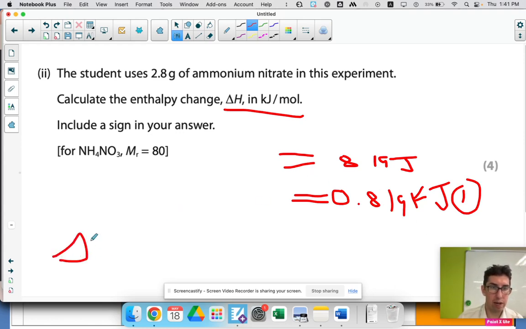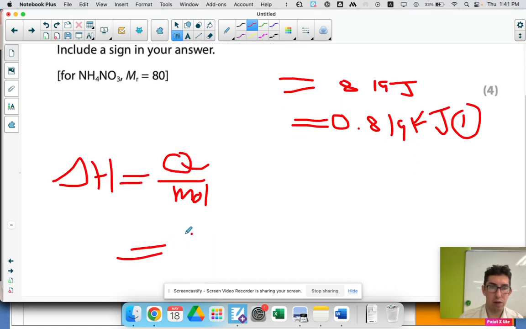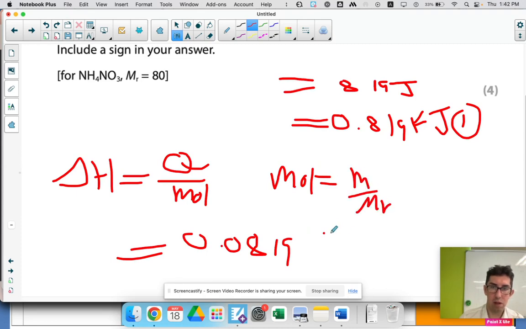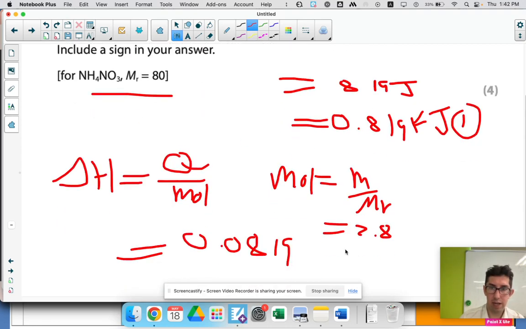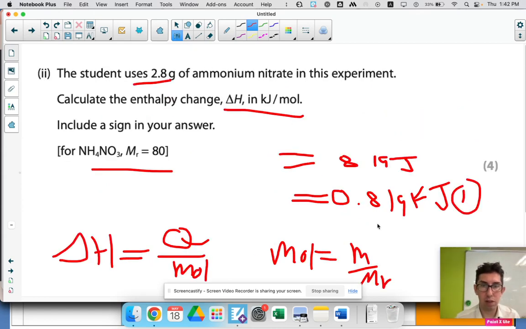New equation, we want to work out delta H. Delta H equals Q in kilojoules divided by moles. Okay, we know Q, 0.819. So we need to work out moles. Moles, well, they've given us mass. So moles equals mass over Mr equals 2.8. They've nicely given us the Mr, 80, over 80. Calculator, 2.8 over 80. 2.8 was 2.8, wasn't it? 2.8 divided by 80. Correct.